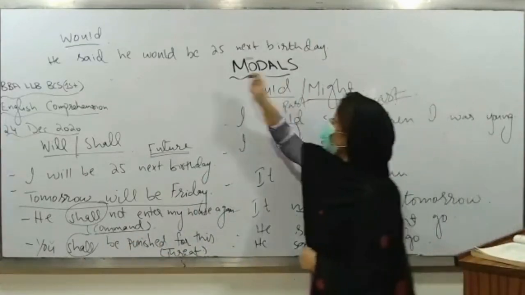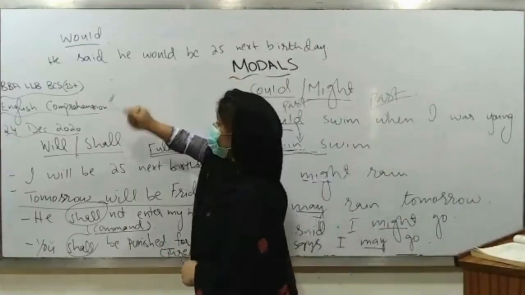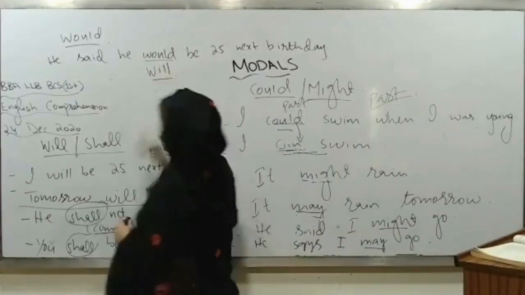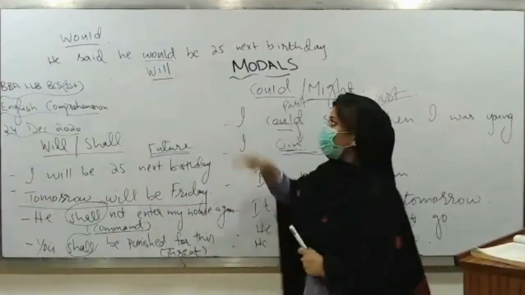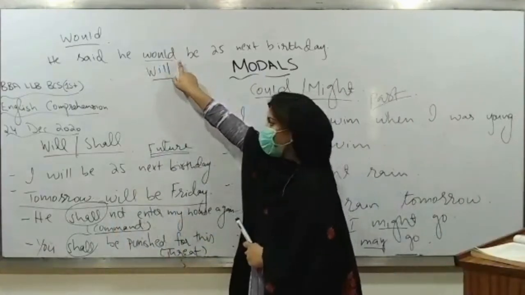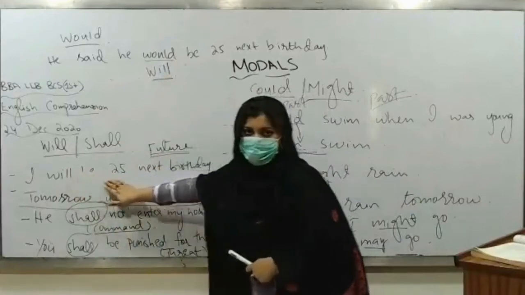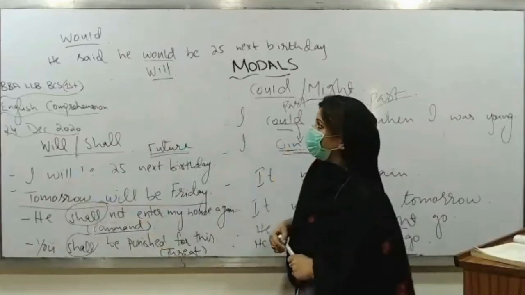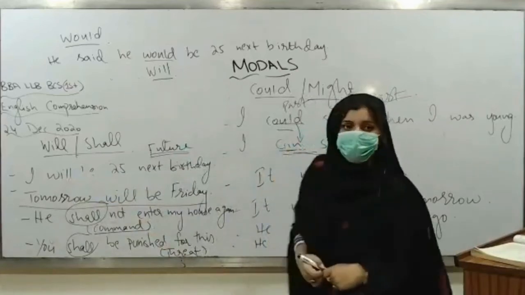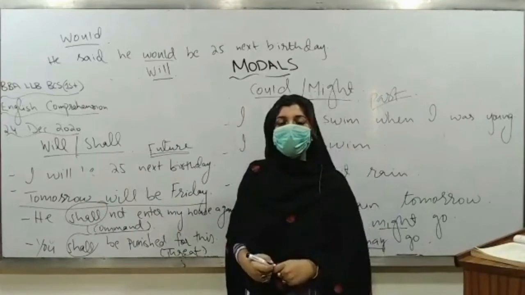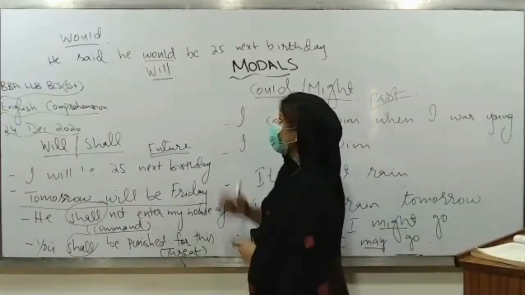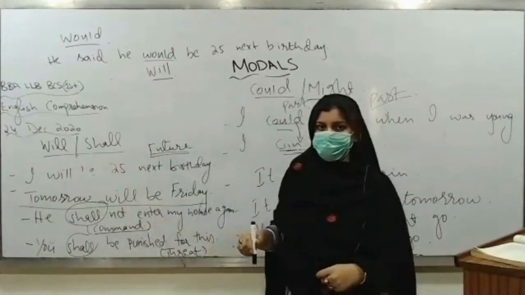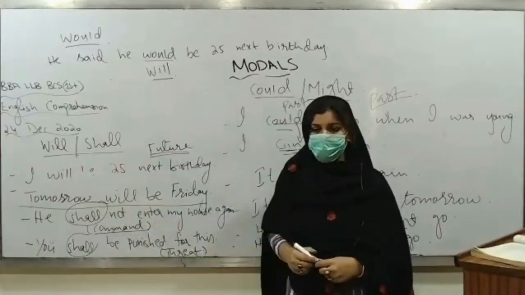Okay, ji, who will tell me why I have used would here instead of will? मैंने यहाँ पे would क्यों यूज किया है? Whereas if you look at this sentence, यहाँ पे तो मैंने will यूज किया था। He said he would be 25 next birthday. Why I have used would here in this sentence, whereas here it is used with will? Who will tell me?